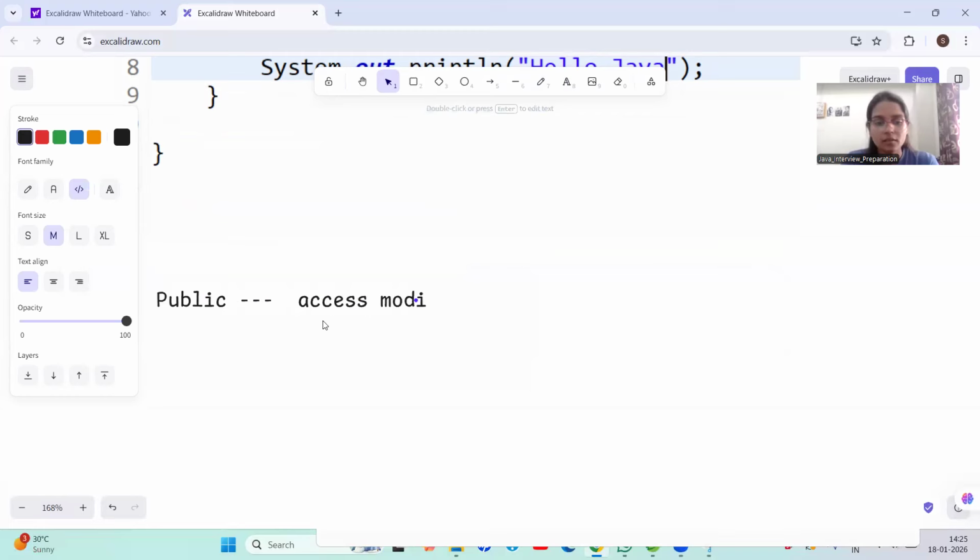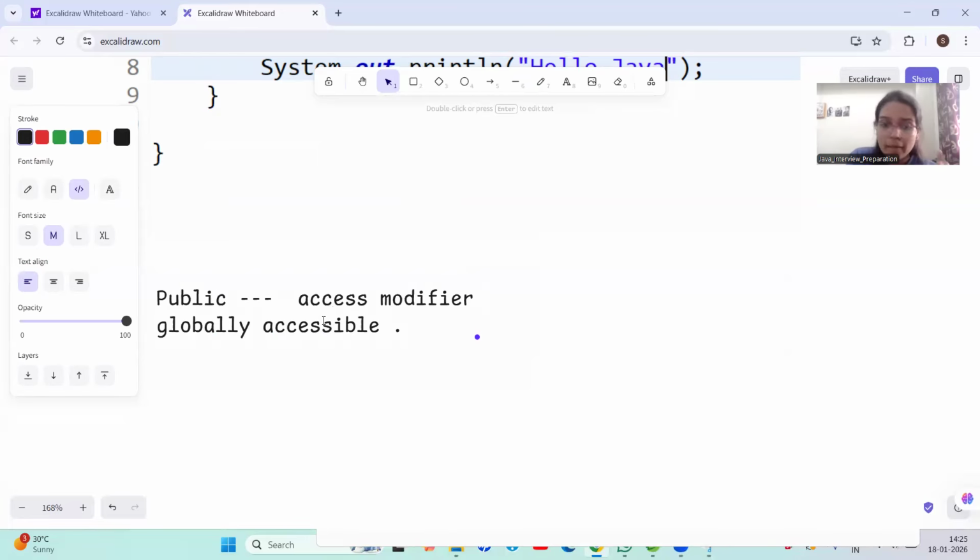When we write public on our method, that method becomes globally accessible.